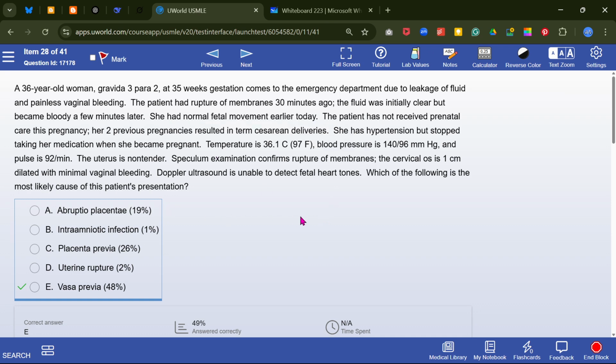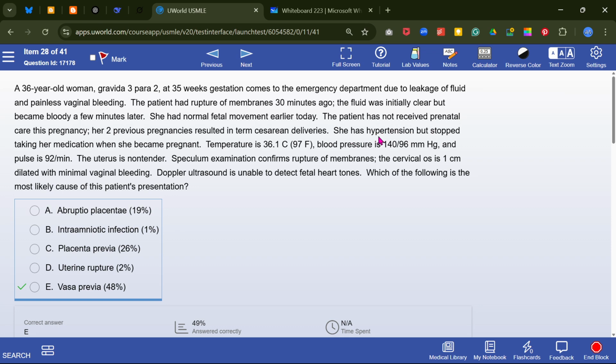Another thing we have to remember is that prior cesarean delivery is not a risk factor for one of these conditions. Can you tell me the name? In vasa previa, prior cesarean section is not a risk factor. That means cesarean section is a risk factor for placenta previa, but not for vasa previa. You need to remember that.